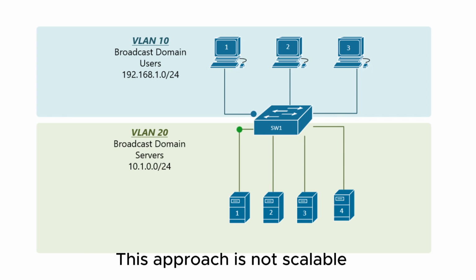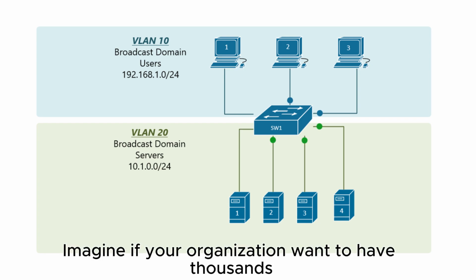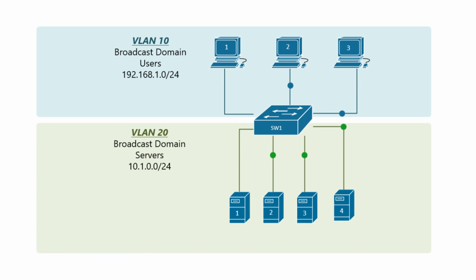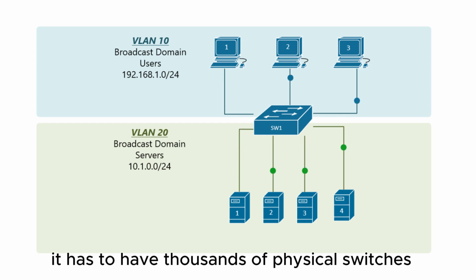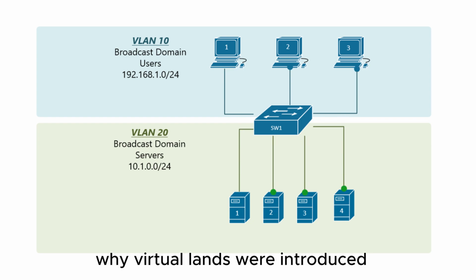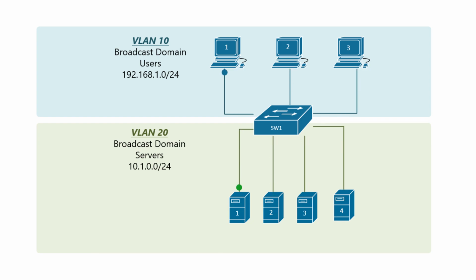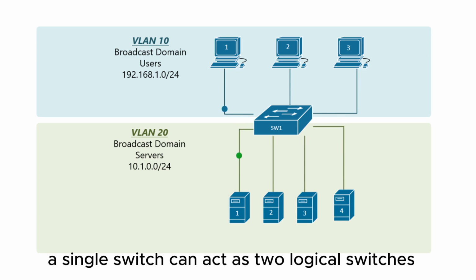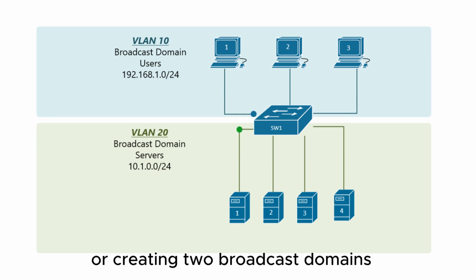This approach is not scalable. Imagine if your organization wants to have thousands of separate LANs. It would have to have thousands of physical switches. This scaling limitation is the reason why virtual LANs were introduced. By using VLANs, a single switch can act as two logical switches, creating two broadcast domains.